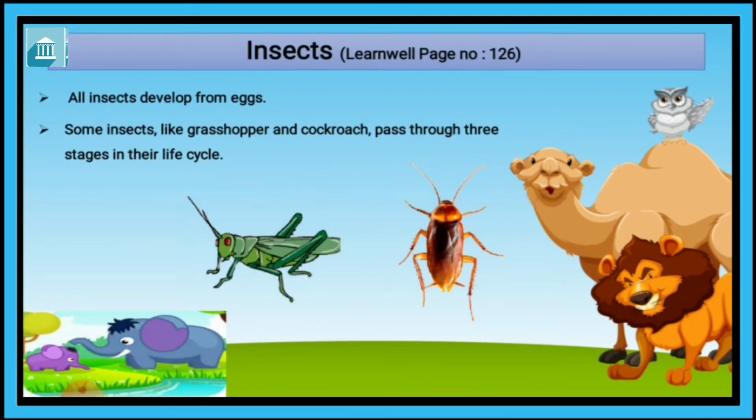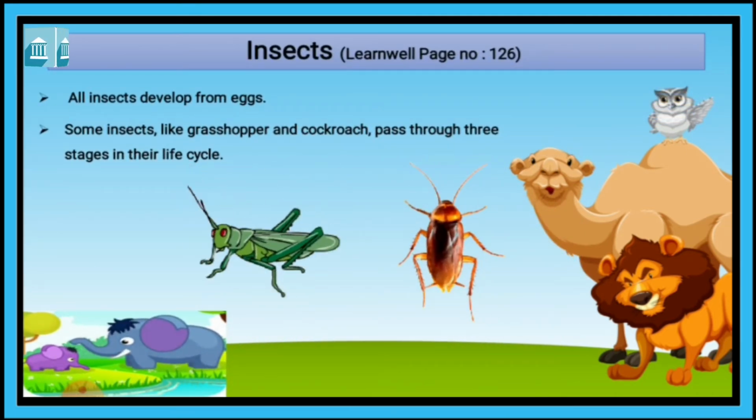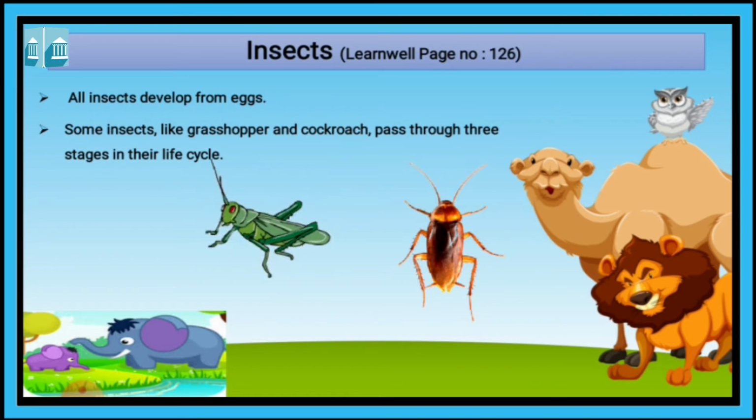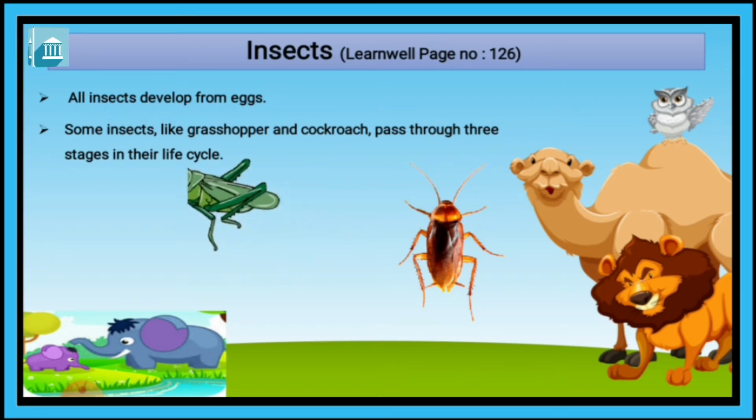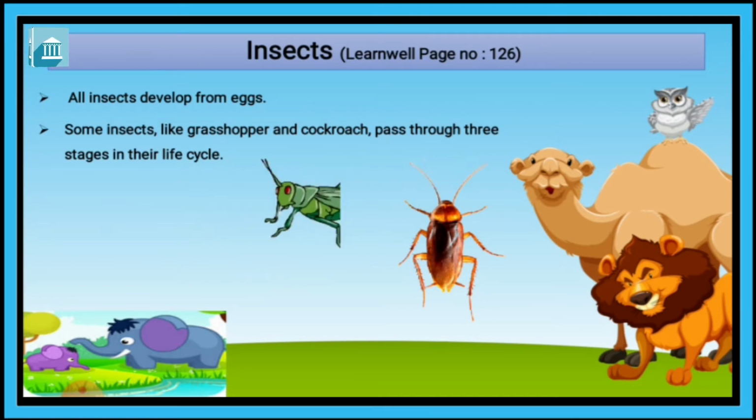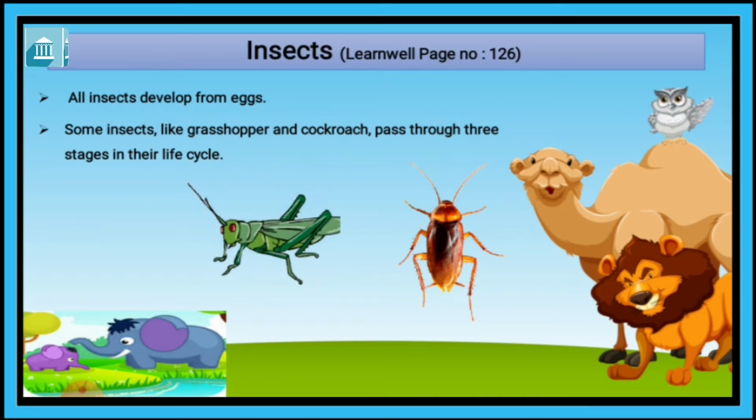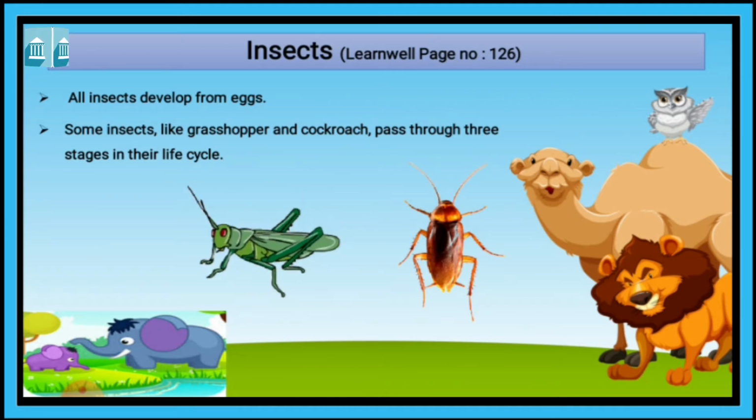Now our next topic is insects, on page number 126. All insects develop from eggs. Some insects like grasshopper, as you can see the grasshopper coming and going. So the green colored insect is called a grasshopper. And cockroach, so cockroach is also here.